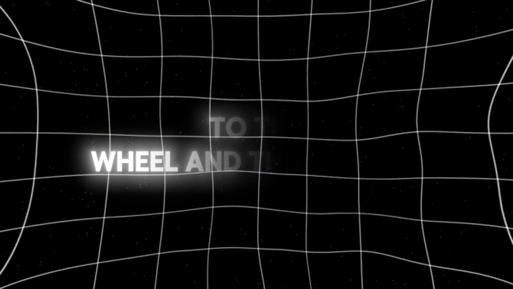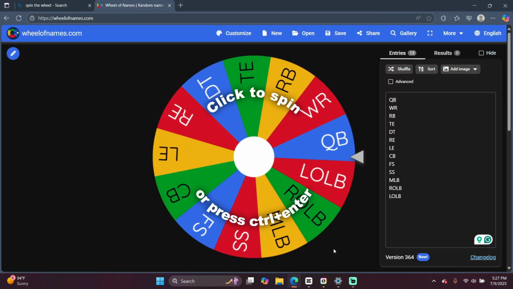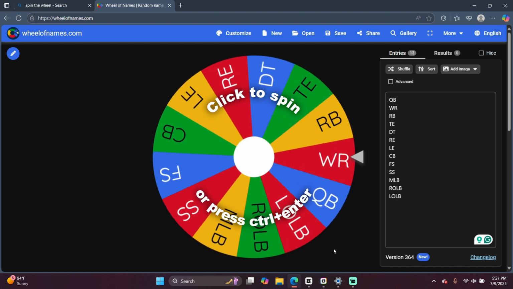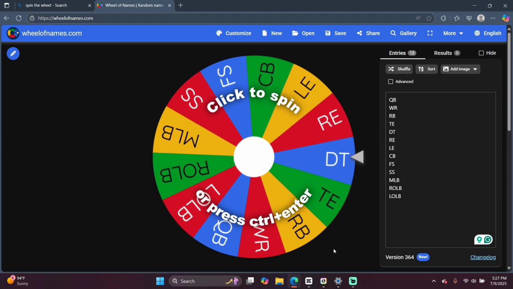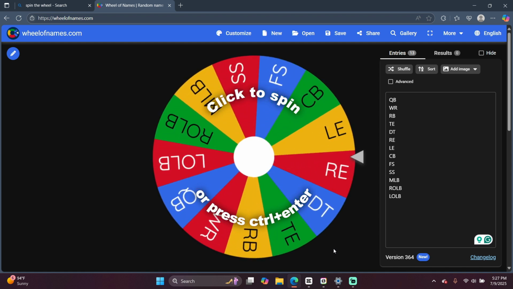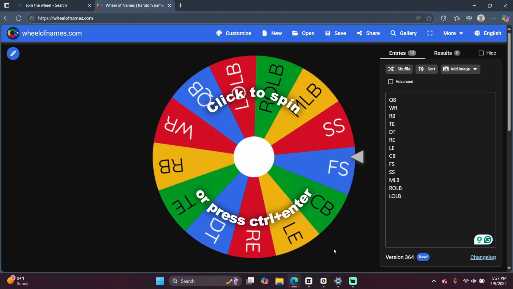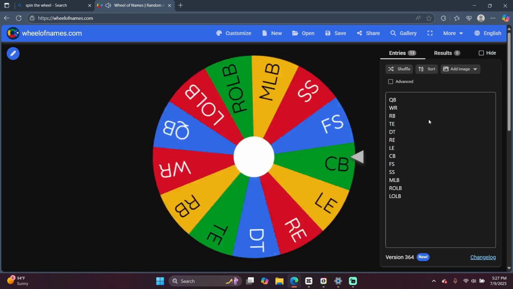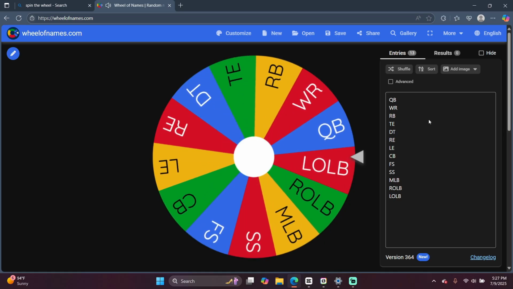Now let's head on over to the wheel and the random number generator. So first off, we're going to spin the wheel to see what position our player will be. We have skill positions from the offensive side and the defensive side of the football, ranging from quarterback to defensive tackle, middle linebacker, every position you can think of other than kicker, punter, and offensive line. Let's go ahead and click spin to see what our player will be, and it will be a left outside linebacker on the defensive end.